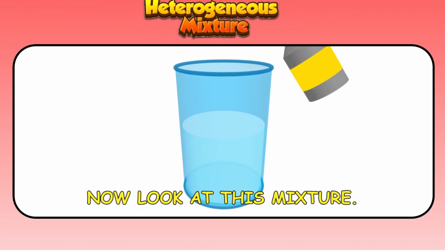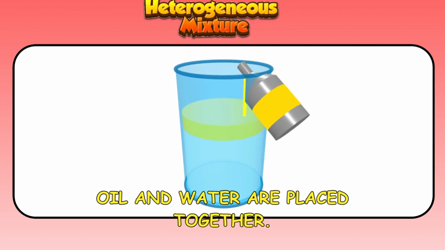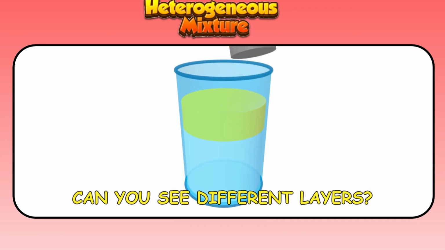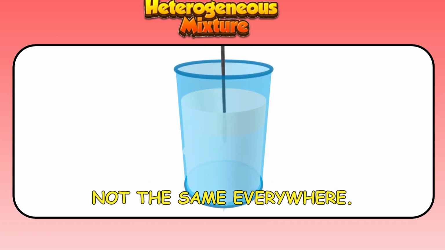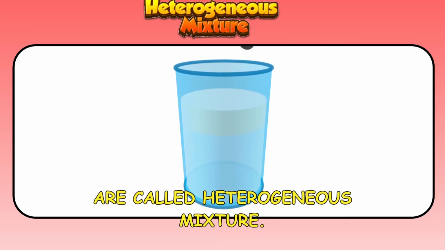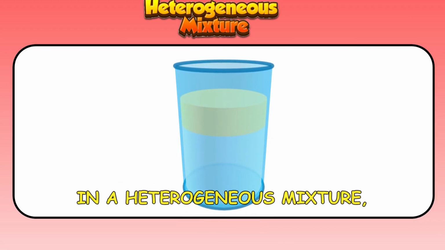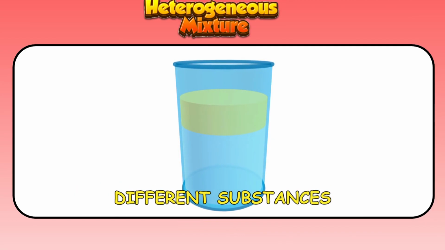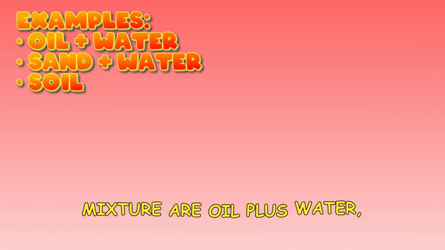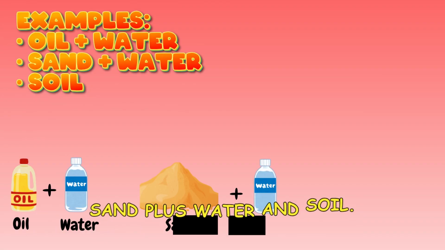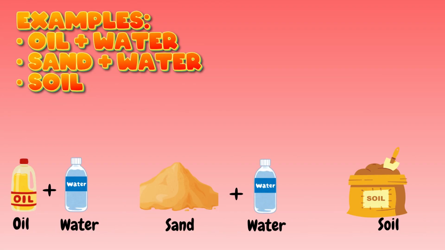Now look at this mixture. Oil and water are placed together. Can you see different layers? Yes, the composition is not the same everywhere. Such mixtures are called heterogeneous mixtures. In a heterogeneous mixture, different substances can be seen separately. Examples of heterogeneous mixtures are oil plus water, sand plus water, and soil.